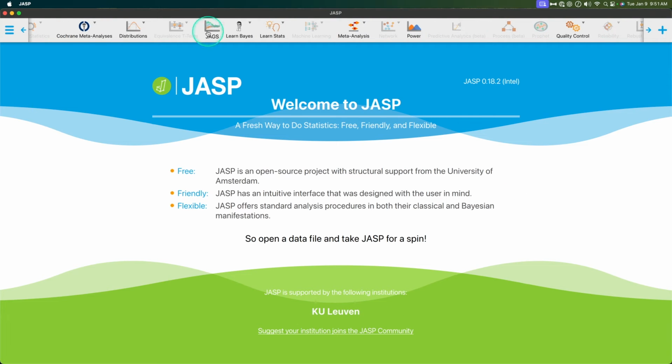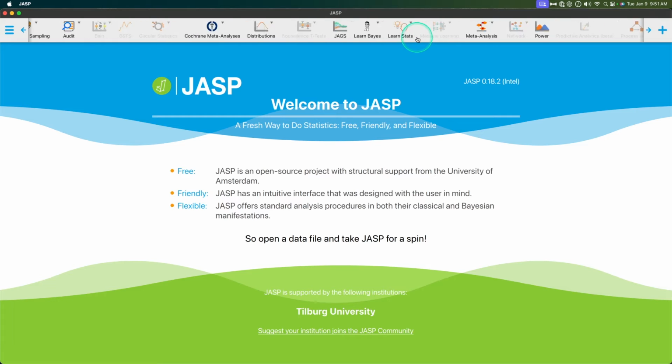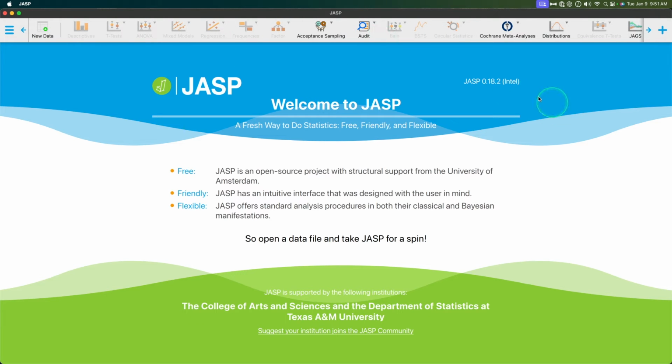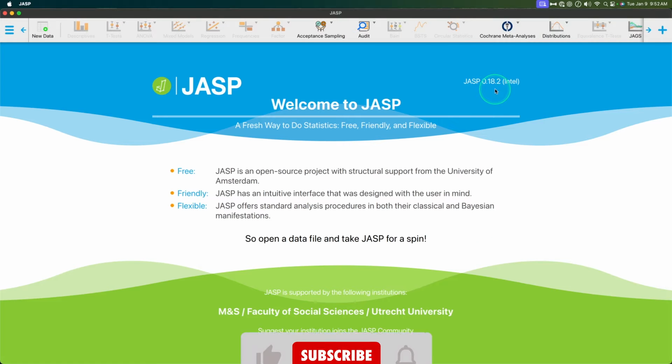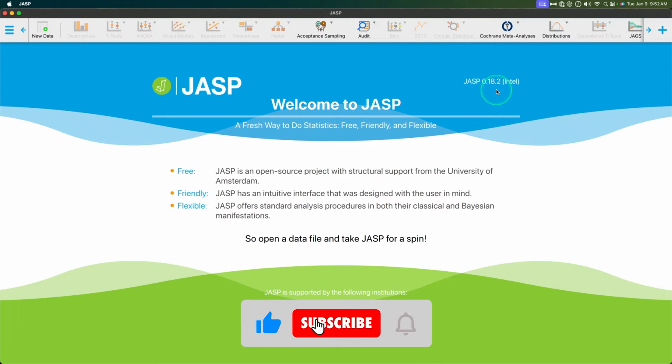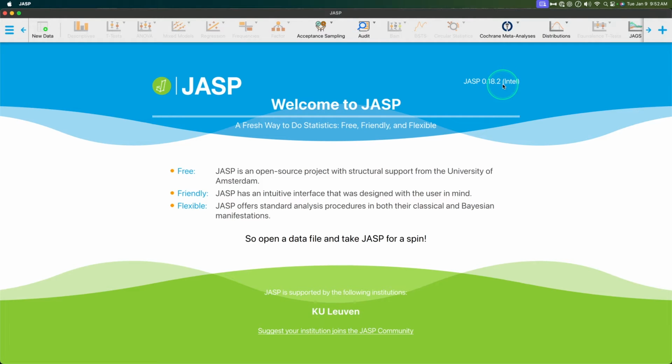So as you know, if you're an avid JASP user, you've got all of your modules on the top bar, and they are in alphabetical order. Now, you got to get yourself 0.18.2, whether it's the Intel version or the Mac Silicon version or the Windows version, of course, for all of you folks out there, of course, the other platforms that you can get JASP on. So you got to get that one that came out at the beginning of the year. They dropped it on January 2nd. It was great. They had their days off for the holidays, and then boom, next one drops.